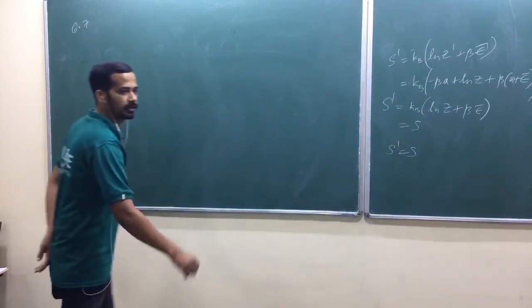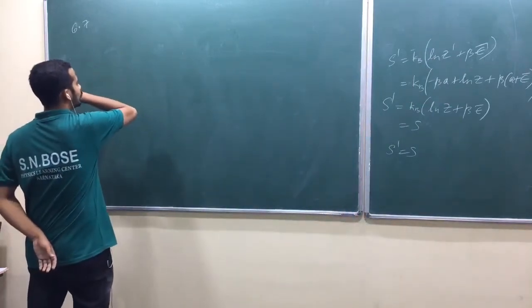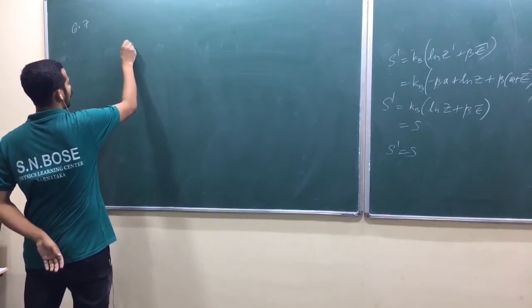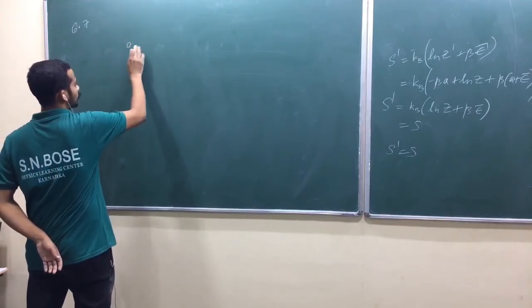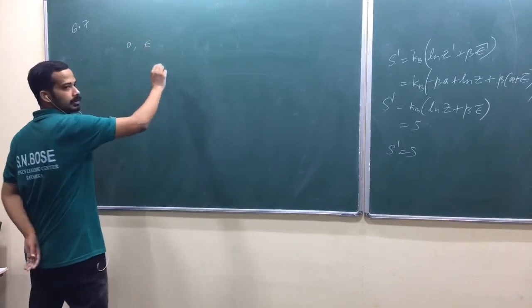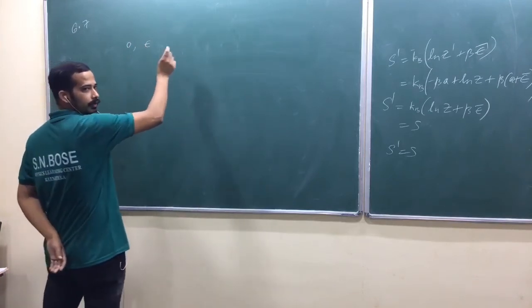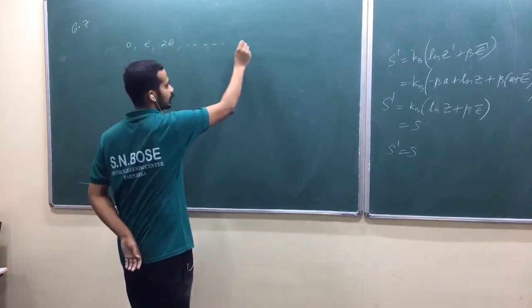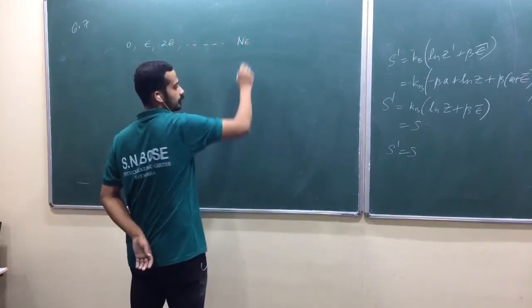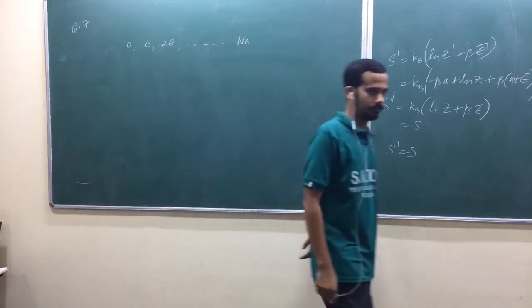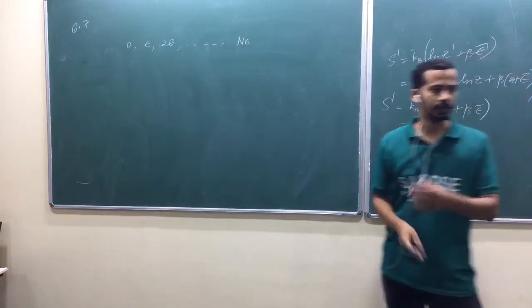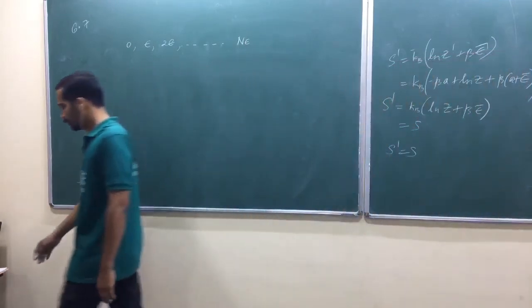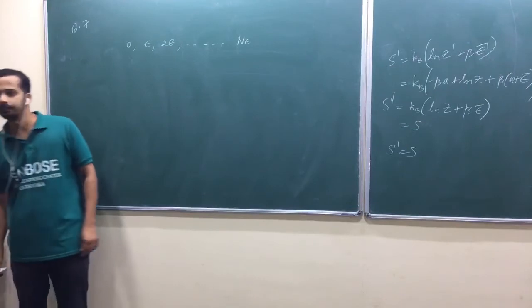Am I right? So when 0 links are open, energy is 0. When first link is open, energy is E. When first two links are open, energy is 2E. And so on. When n links are open, energy is n into E. Isn't it? Those are the possible energies. That's what he's trying to say.